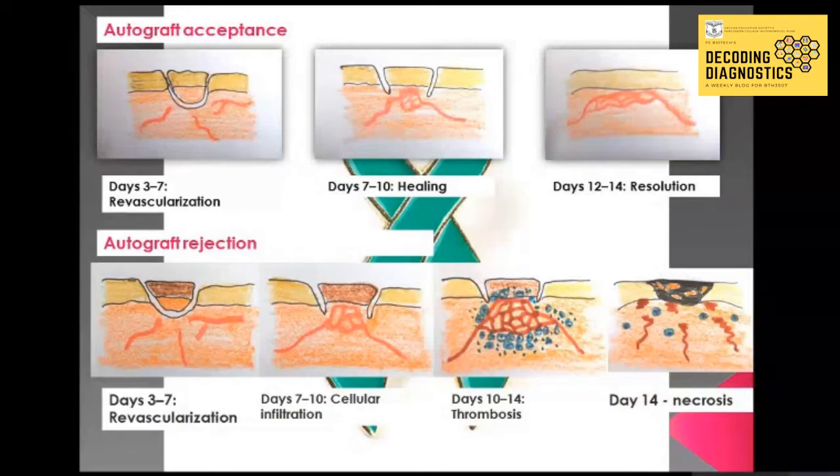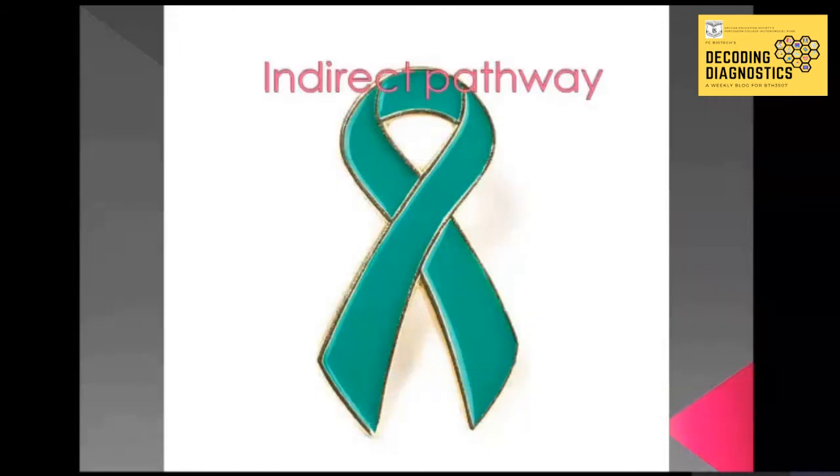In the fourth picture we can see the blue colored cells, which are neutrophils, and thus the artery is getting clogged so that there is no blood supply to the graft. This process is known as thrombosis, and therefore the graft will go into necrosis. As depicted in the last picture, necrosis, the graft cells are dying and thus the graft is getting rejected. So this was the gist of the processes of acceptance and rejection of graft.